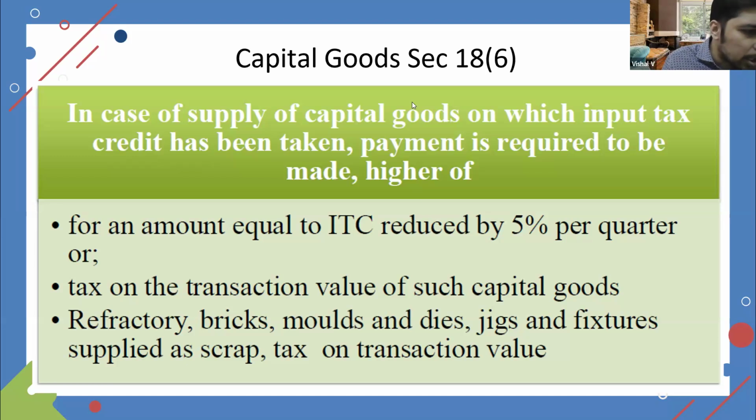There is one particular provision in Rule 43, once again I'll bring to your notice. It is also written in this particular law, sir. I'm just not able to get exactly where it is. But reversal will still come, sir. Even if you have already reversed for taxable and exempted under Rule 43, as per Section 17(2), even then 18(6) will trigger. Okay, thank you.